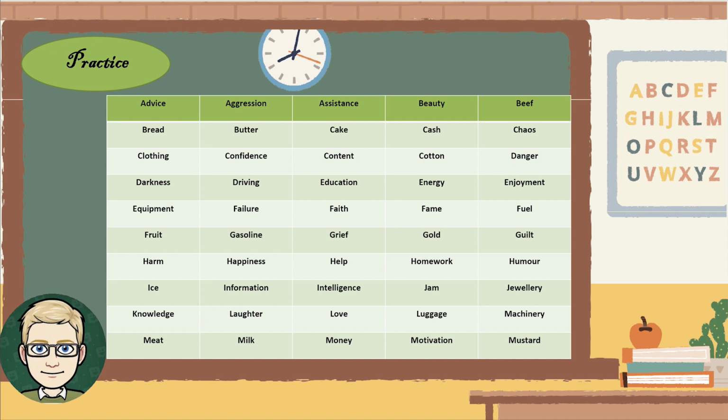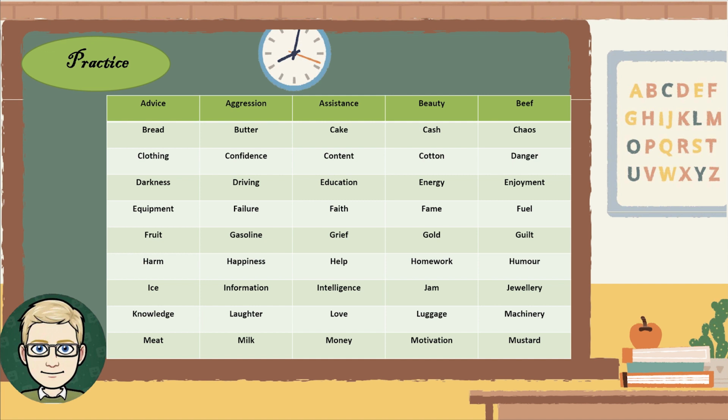Now let's practice the pronunciation of 100 fundamental uncountable nouns. Advice. Aggression. Assistance. Beauty. Beef. Bread. Butter. Cake.